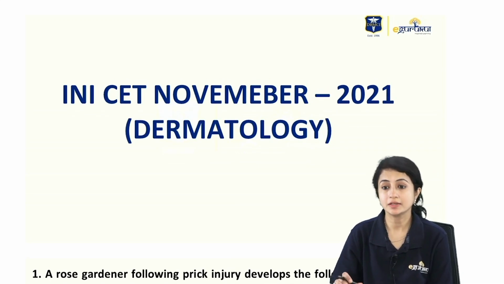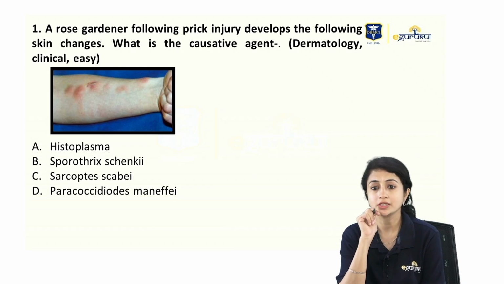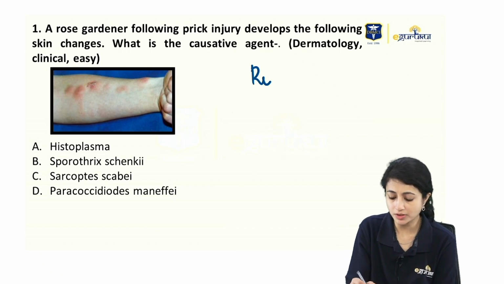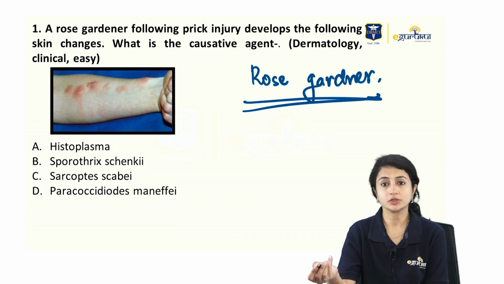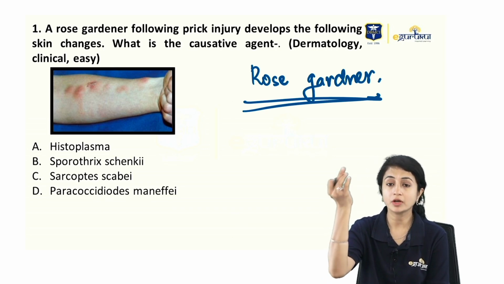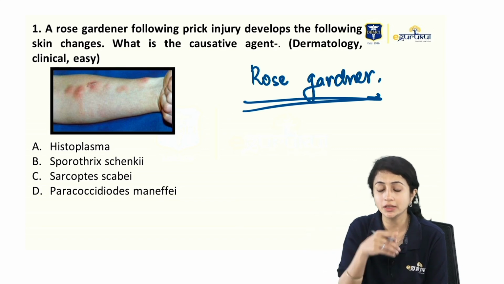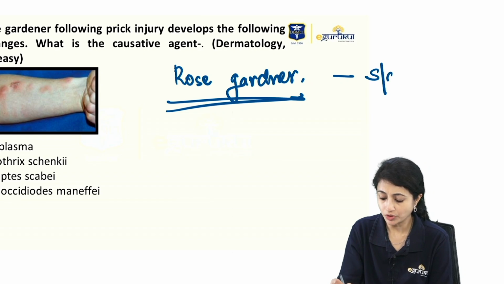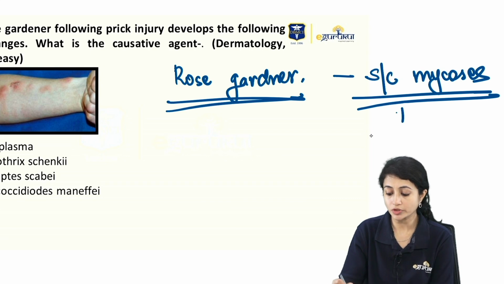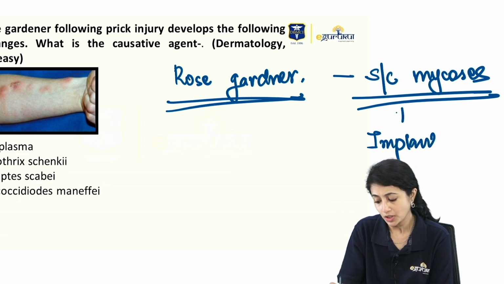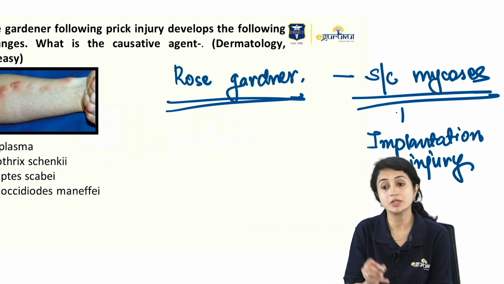So coming to INICET November 21, a rose gardener following prick injury develops the following skin changes. What is the causative organism? So what is the significance of rose gardener? Rose gardener means that a person who works in a rose garden is prone to injury from the thorns. What happens if there is an injury from a plant thorn or a vegetative material? It leads to subcutaneous mycosis. We have talked that subcutaneous mycosis is caused by implantation injury. So there has to be an implantation, and usually it is seen in gardeners and farmers who get thorn prick.